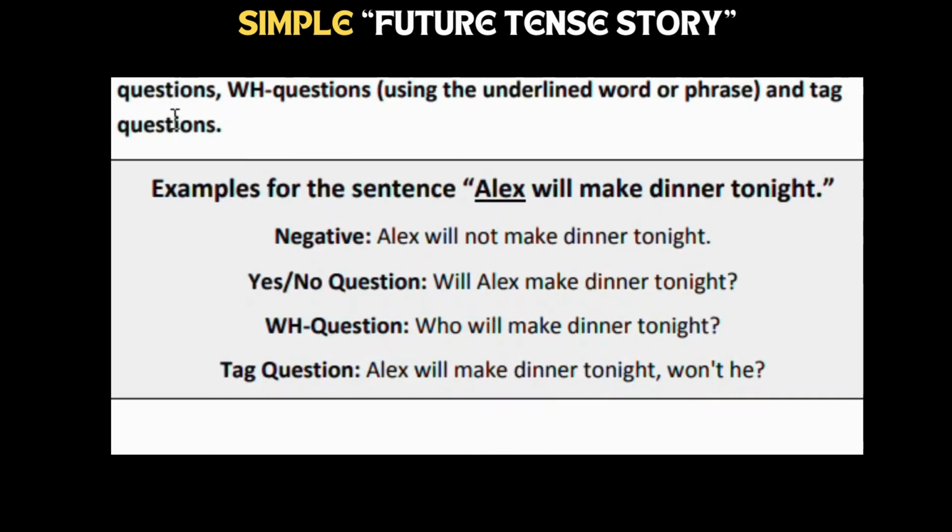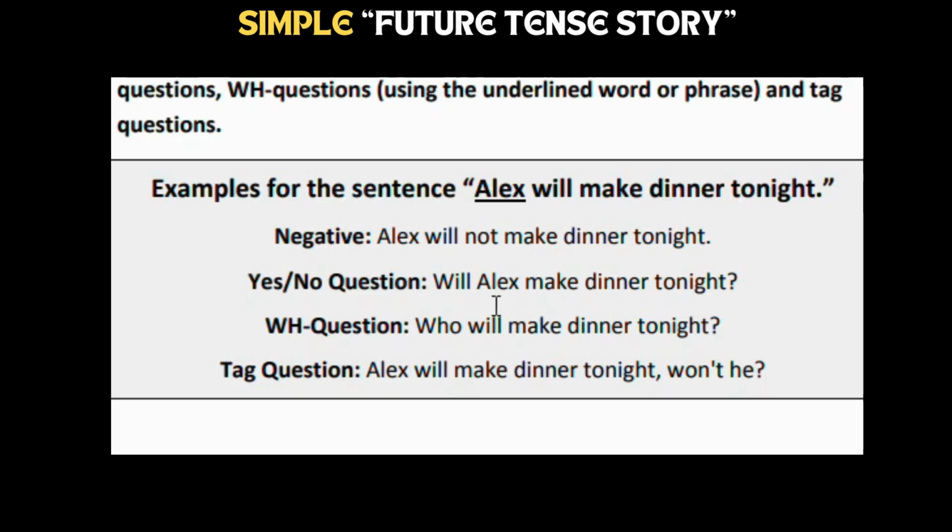Rewrite the following sentences as WH questions using the underline. Example sentence: Alex will make dinner tonight. That means he will do cooking tonight. When we turn that same sentence into negative, it becomes: Alex will not make dinner tonight.